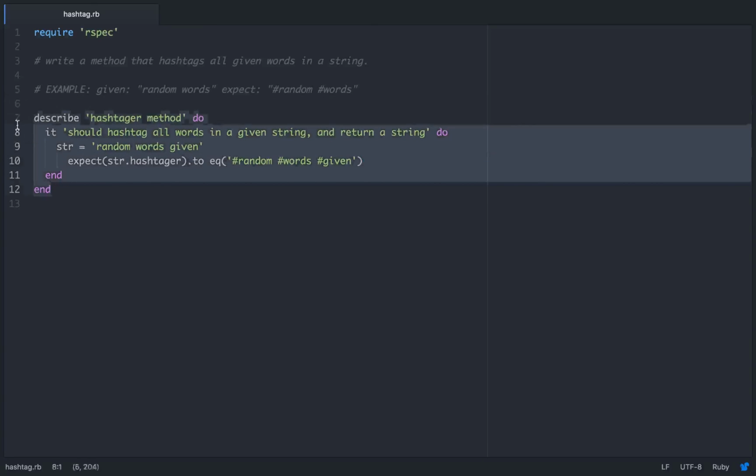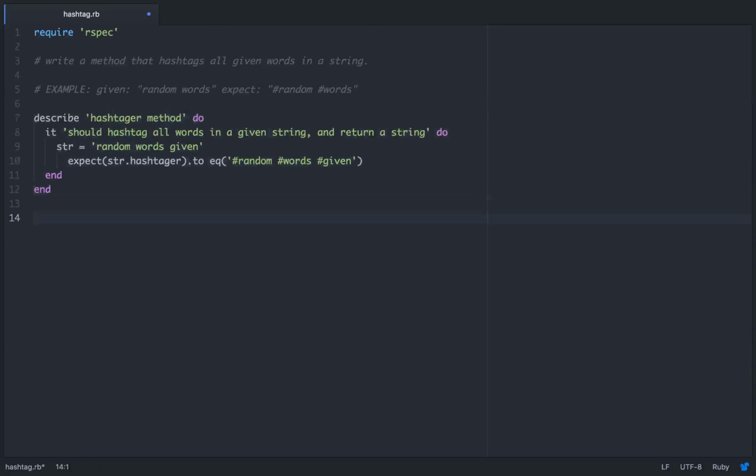So now that we have our test written, that's good. Now let's talk about what we're going to do. Let's say that we have random words given, and we're going to set that to the variable str. So what we want to do is somehow break apart all these words. Then we want to put hashtags in front of each one of these words.